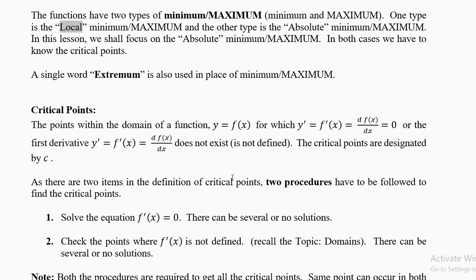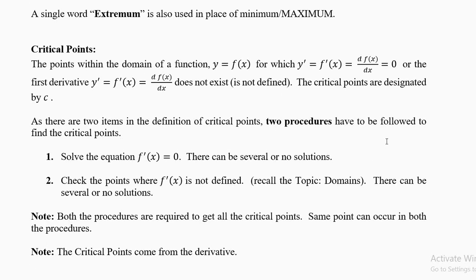Then sometimes the first derivative is not defined. Remember your chapter on domains. Functions were not defined at some point. You had the 1 by 0 problem, square root of negative numbers, and sometimes both the problems. So there are two ways to obtain the full set of critical points, two procedures.